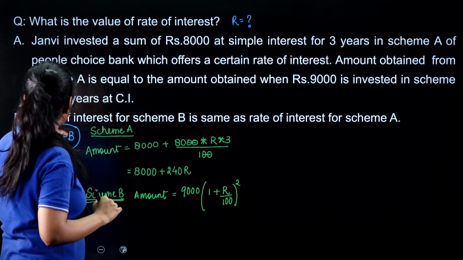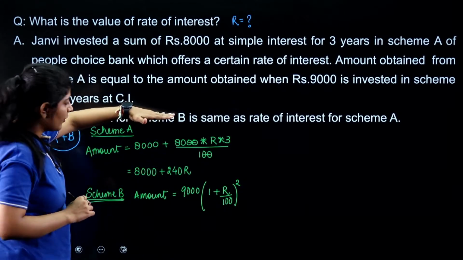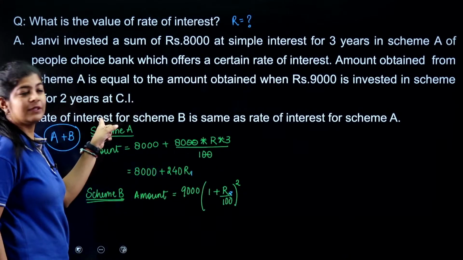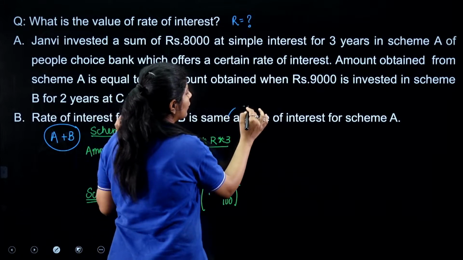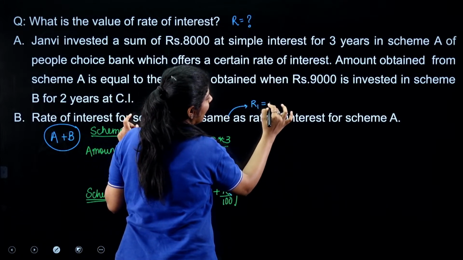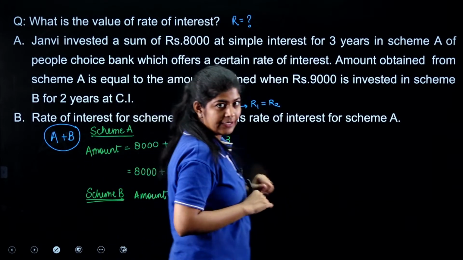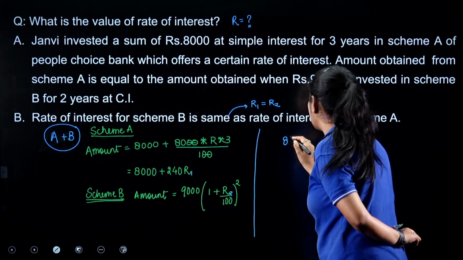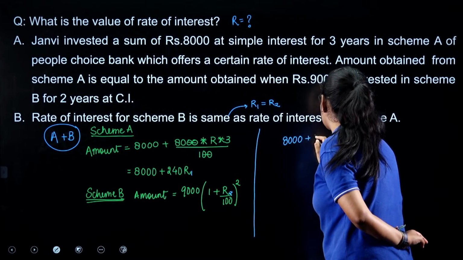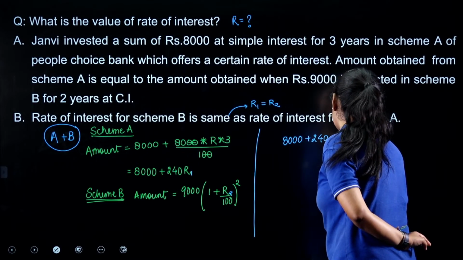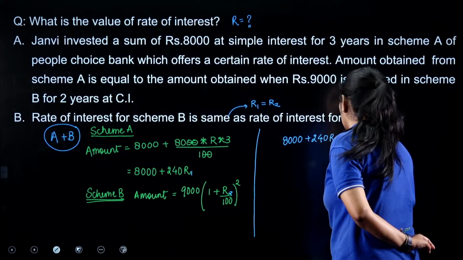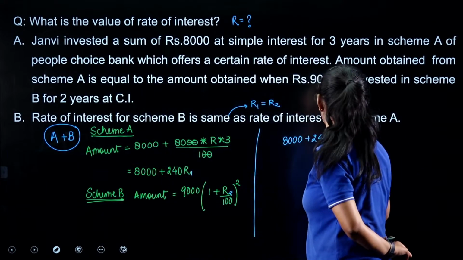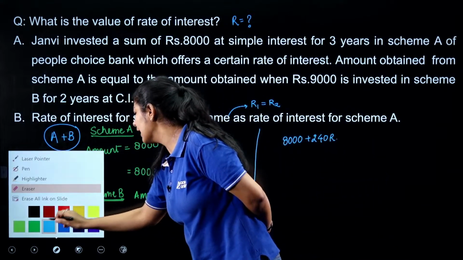Now if I did not have this particular information, I could take R1 and R2 over here. But from statement B, I got to know that R1 and R2 are equal, right? If they are equal, I can say that this 8,000 plus 240 R1, or you can replace it with R, right? I am going to replace it with R.